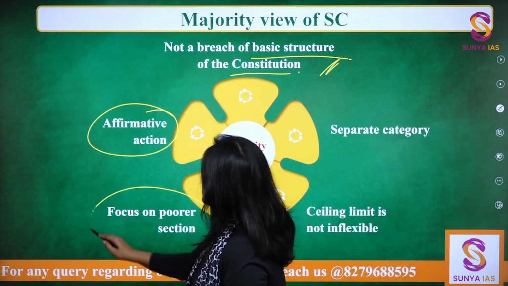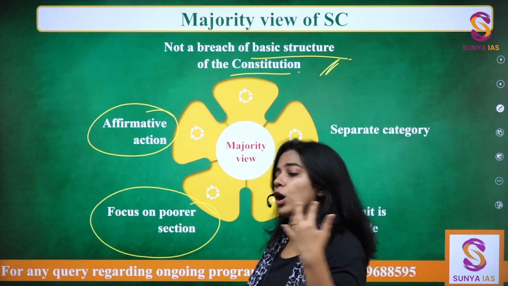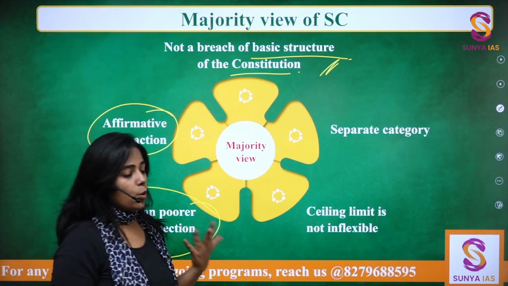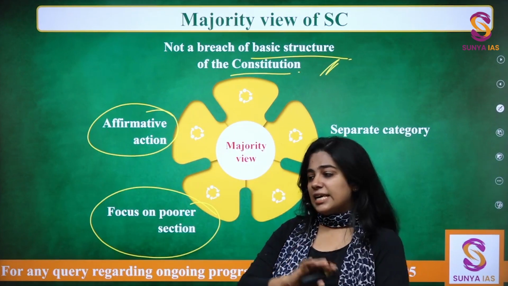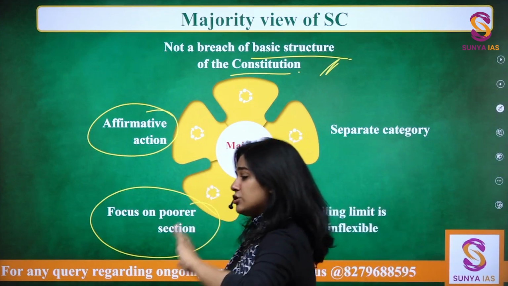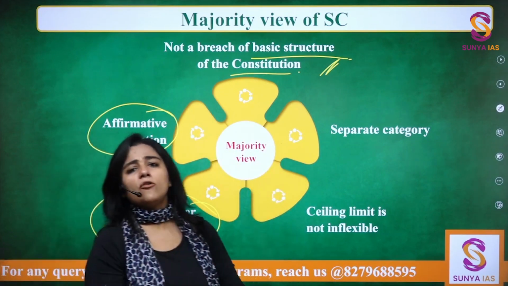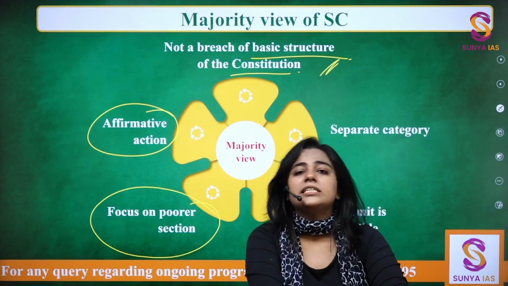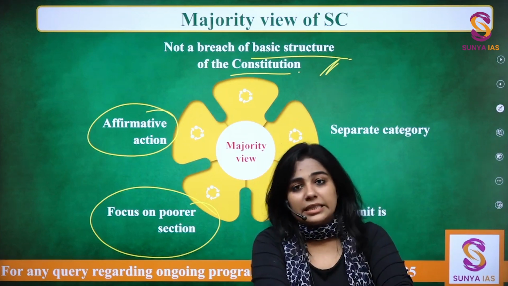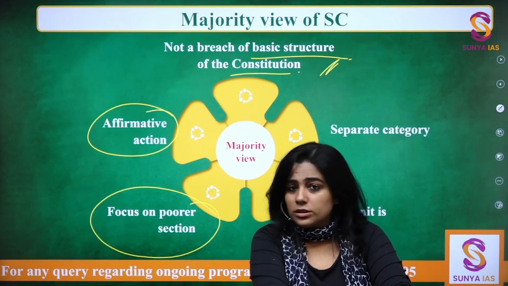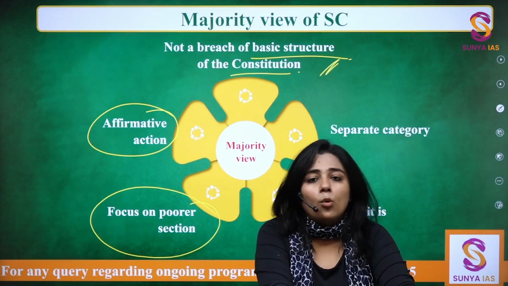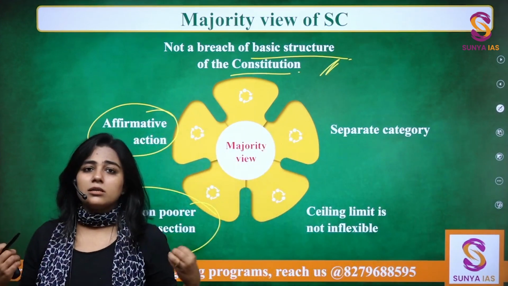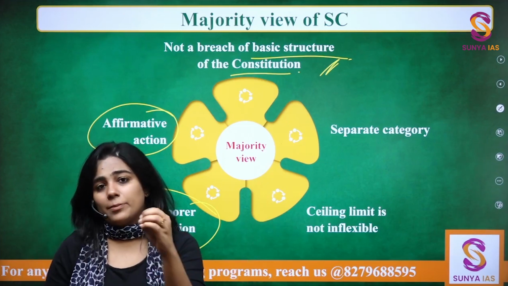Then the poorer section has to be focused upon. Till what time in our country will we be comfortable with seeing beggars on the streets? Till what time will we be comfortable seeing these kinds of scenarios where people and their children and their families are just in that loop of poverty and they're unable to get out? We as a society have become comfortable with these scenes, wherein people are poor, they are begging, they are selling some small things on the traffic signal. We are okay with it. But till what time, right? India will not become a developed country on the shoulders of people who themselves are overburdened by poverty.